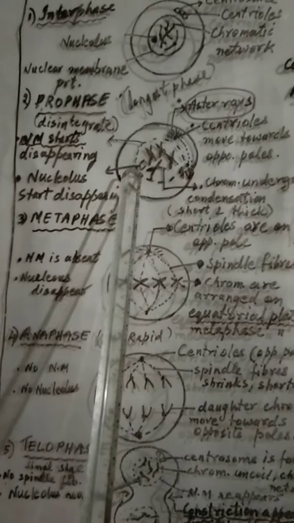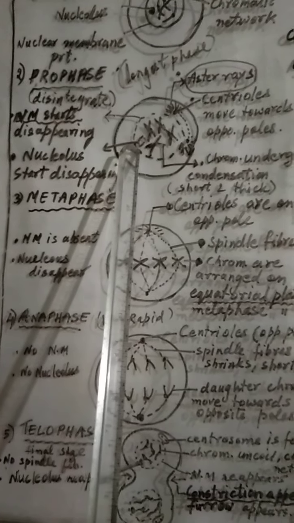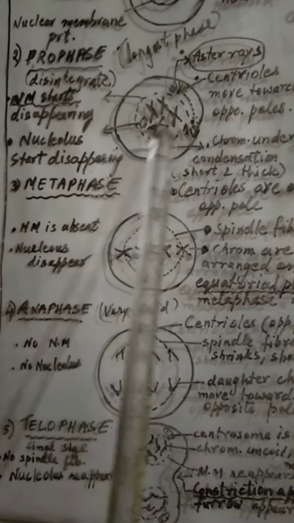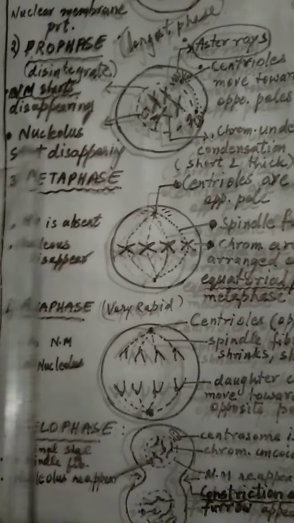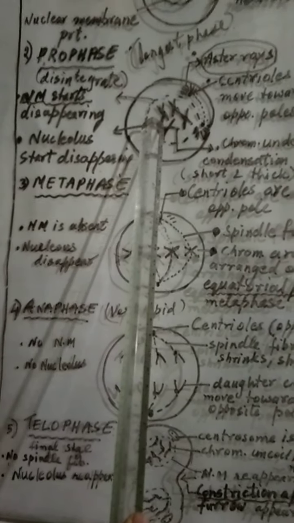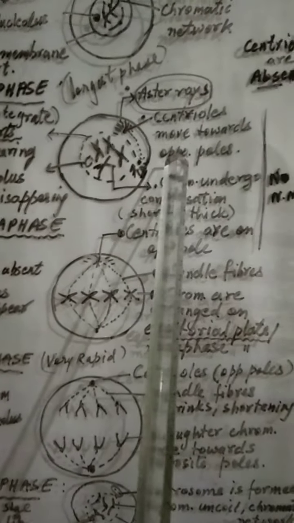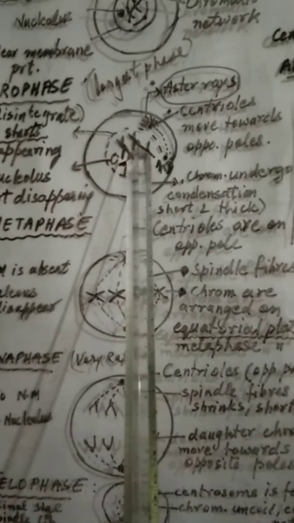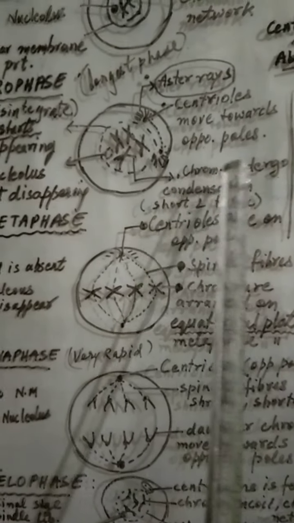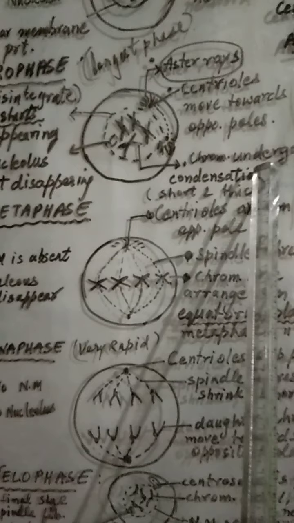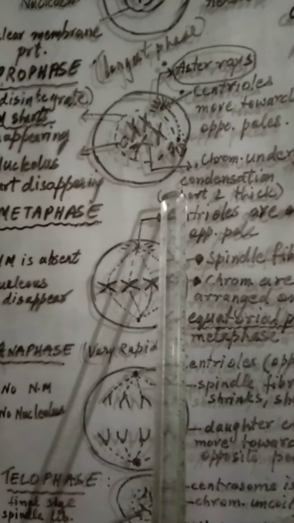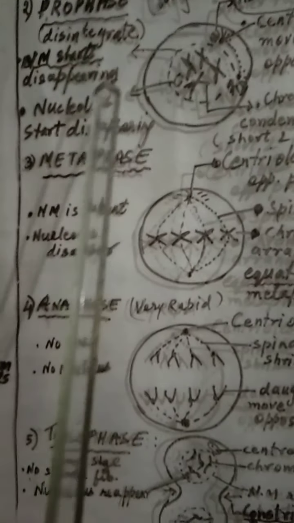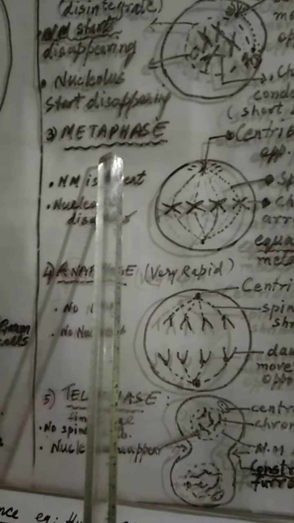Next after interphase is prophase. How do we recognize that this cell is under prophase? The important thing is that here the nuclear membrane starts disappearing. That's why I have shown it by dots. The nucleolus also starts disappearing, this one. The centrioles move towards the opposite poles, you can see them, and aster rays are visible. The chromatin network undergoes condensation. What is the meaning of condensation? They become short and thick and now they are called chromosomes. So this is prophase.